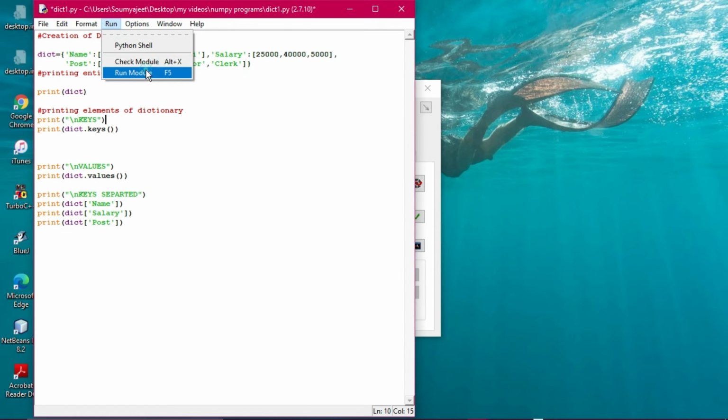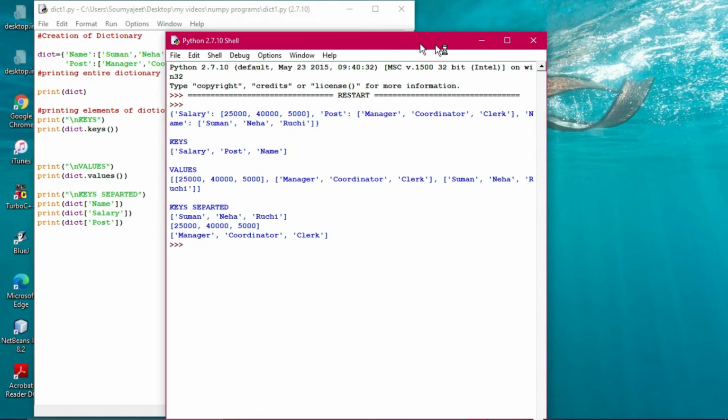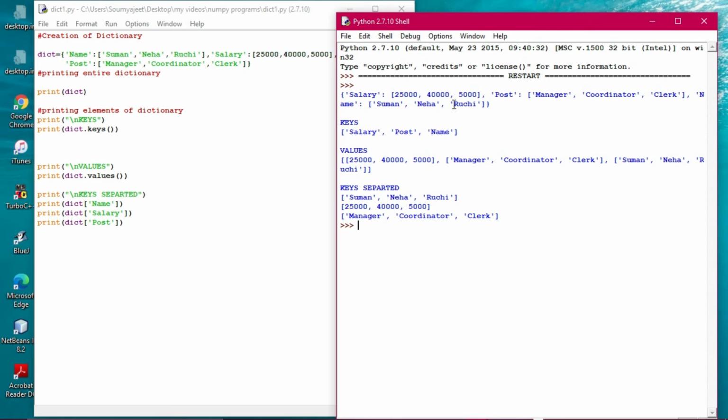All right, then you can see, after these keys, then values, and then the elements have been printed separately. Now you can understand from its output what the things are. So now see, the entire dictionary has been printed, keys are printed, values are also printed. Keys separately have been printed. So all the three keys separately have been printed: Suman, Neha, and name, salary, and post. All right, that's the thing.